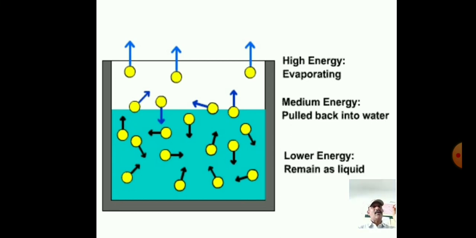At the lower energy level, the molecules remain as a liquid, because their energy is low. So the liquid changing into vapor is known as evaporation.